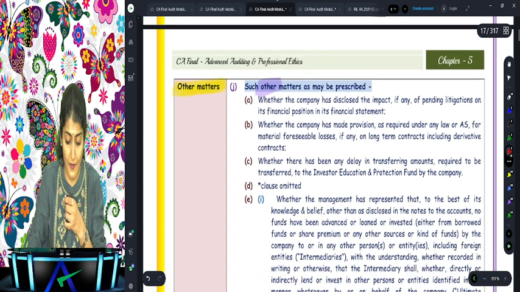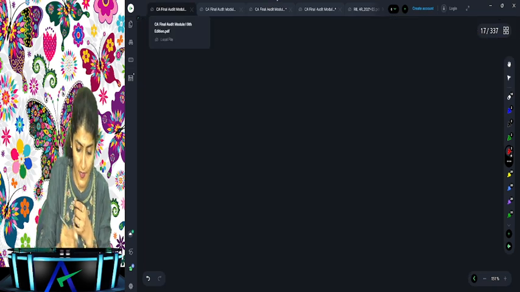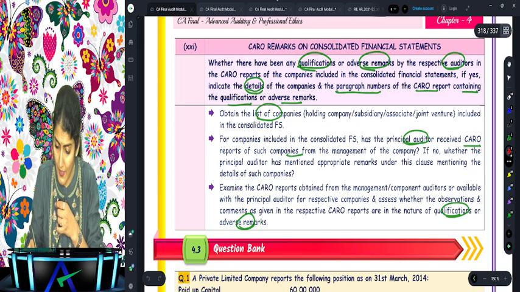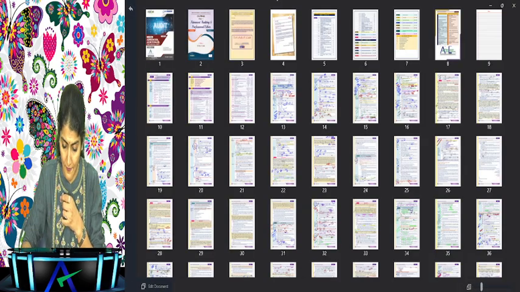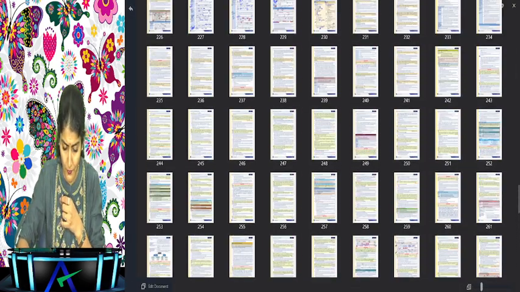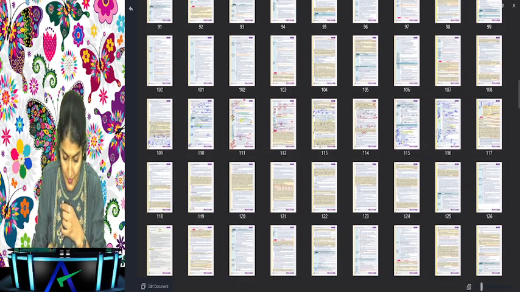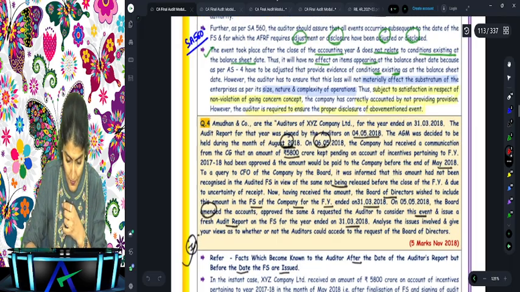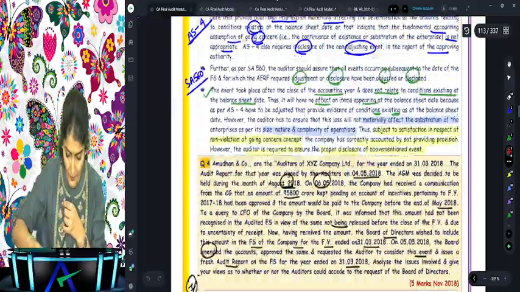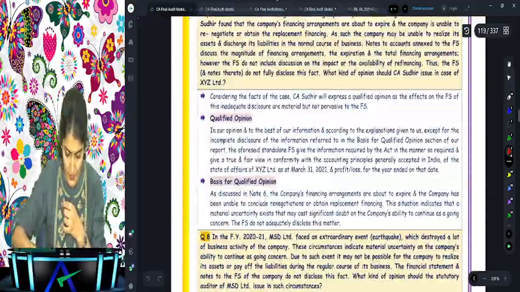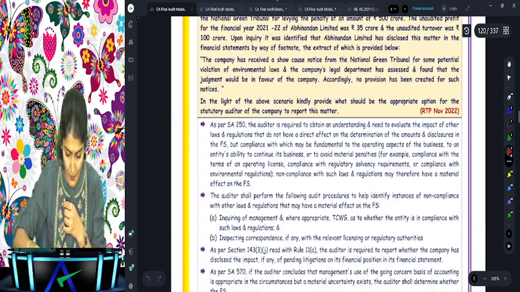And then what does it say? Such other matters as may be prescribed. Okay, so I'll come to SA 570. Do you have module 1 with you? No worries. In SA 570, we had one question of that Abhinandan fellow. After the facts, we have one question over here.